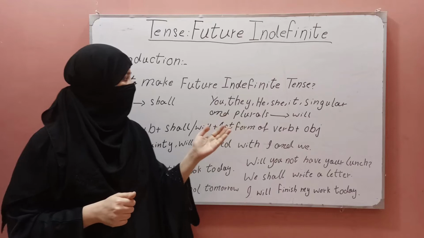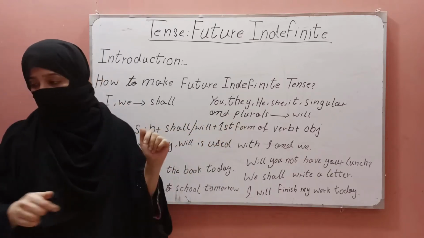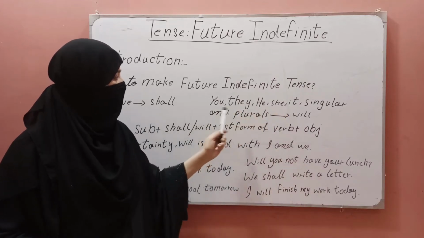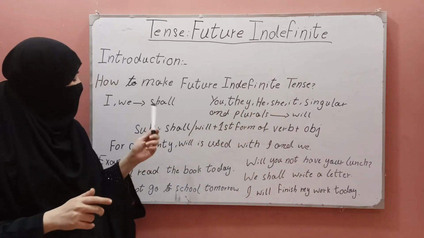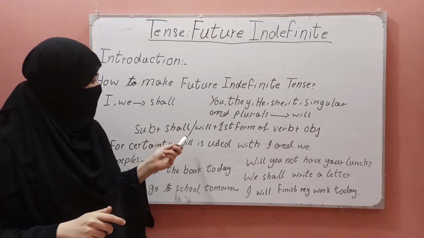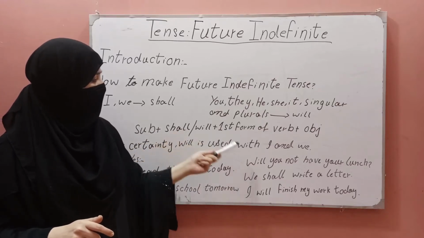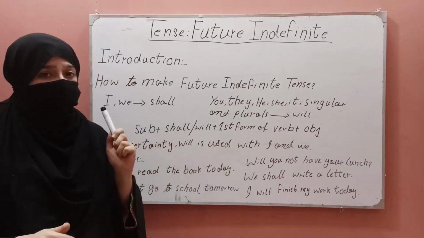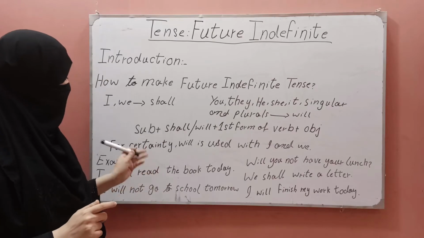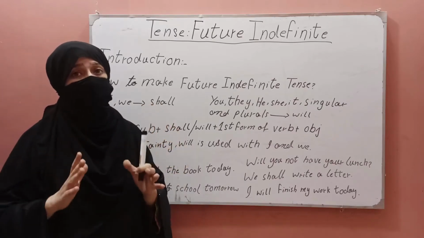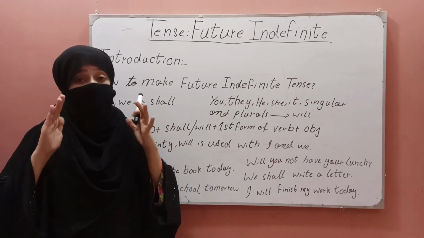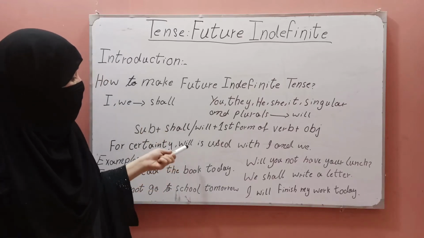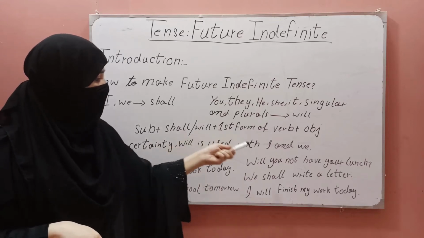In future indefinite tense, with I and we we use shall, and with you, they, he, she, it, singular and plurals we use will. It is made with subject plus helping verb shall or will plus first form of verb plus object. But one thing we must keep in mind is that to express certainty, when we say something with determination, with full force, that we will do it, then we can use will with I and we.